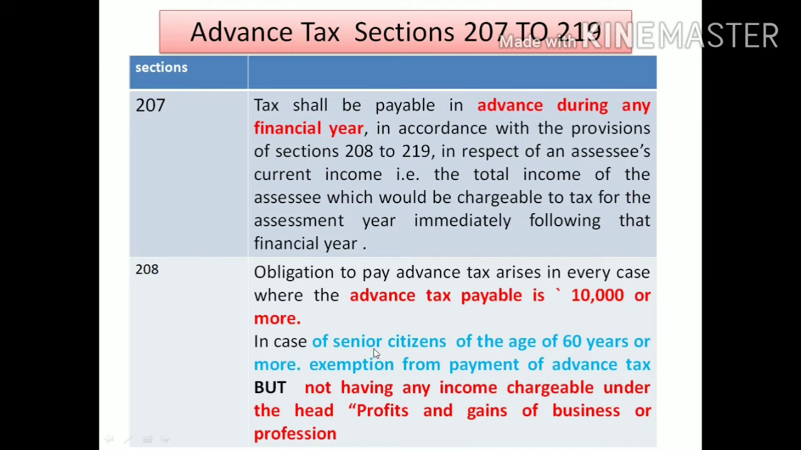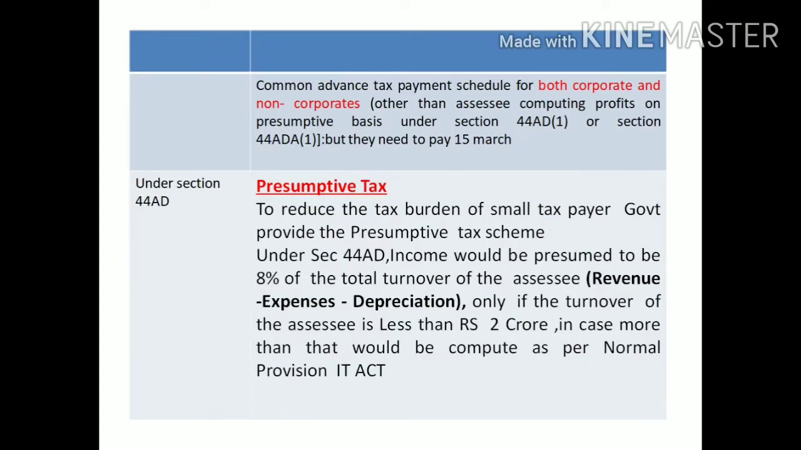Then in case of senior citizens, whose age is 60 years or more, they get an exemption from payment of advance tax, provided those senior citizen assessees do not have income under profits and gains from business and profession. If those assessees called senior citizens have income under profits and gains of business and profession, then they are liable for payment of advance tax.